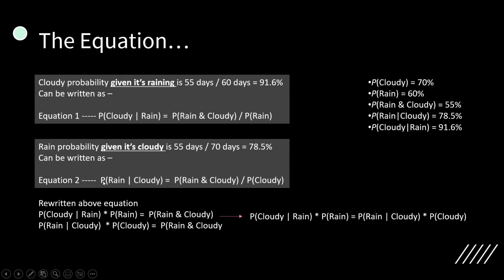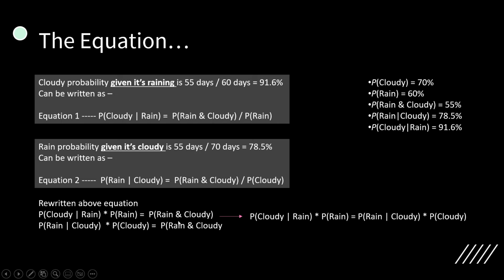Similarly, I can write the second equation by moving P of cloudy to the left hand side: P of rain given cloudy multiplied by P of cloudy is equal to P of rain and cloudy. I missed the right parenthesis here.